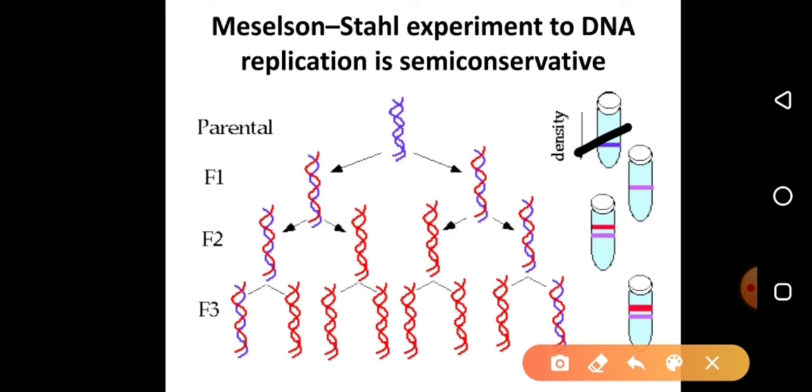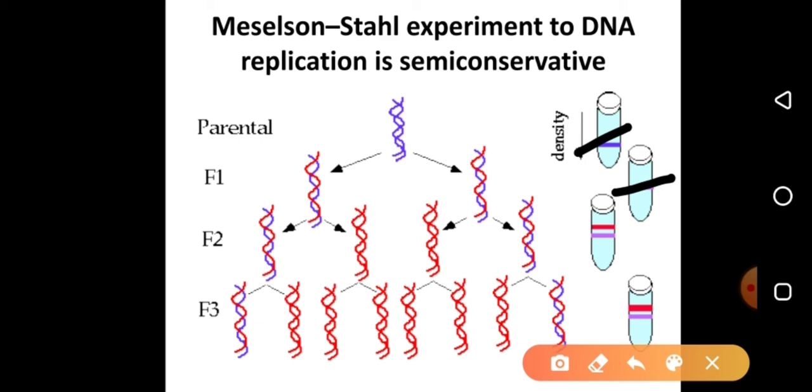Then this bacteria is transferred into N14 media. Initially, he has grown in the N15 media. Then he has transferred some of the bacteria from that into N14 media. He grew it for one generation, that is called the F1 generation. Then he killed that bacteria, separated the DNA and analyzed it by centrifugation. He got another band that is almost in the middle of the tube. That means the initial band was at the bottom of the tube, then he got another band at the middle of the tube. He considered it a mixture of N14 and N15.